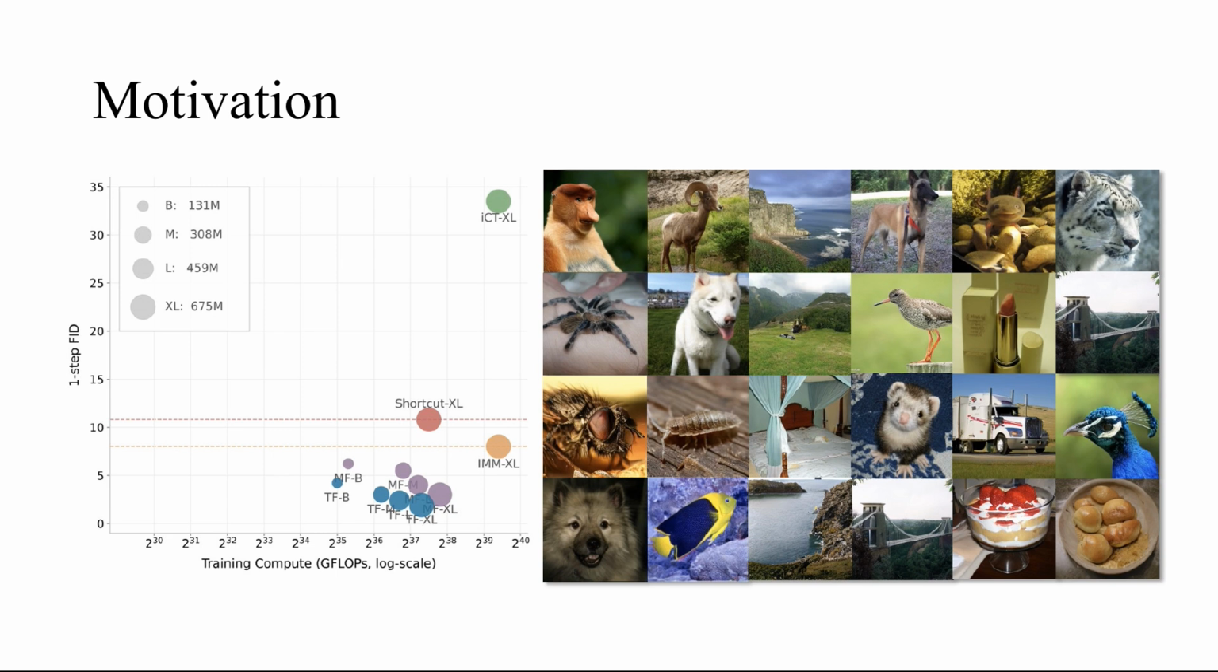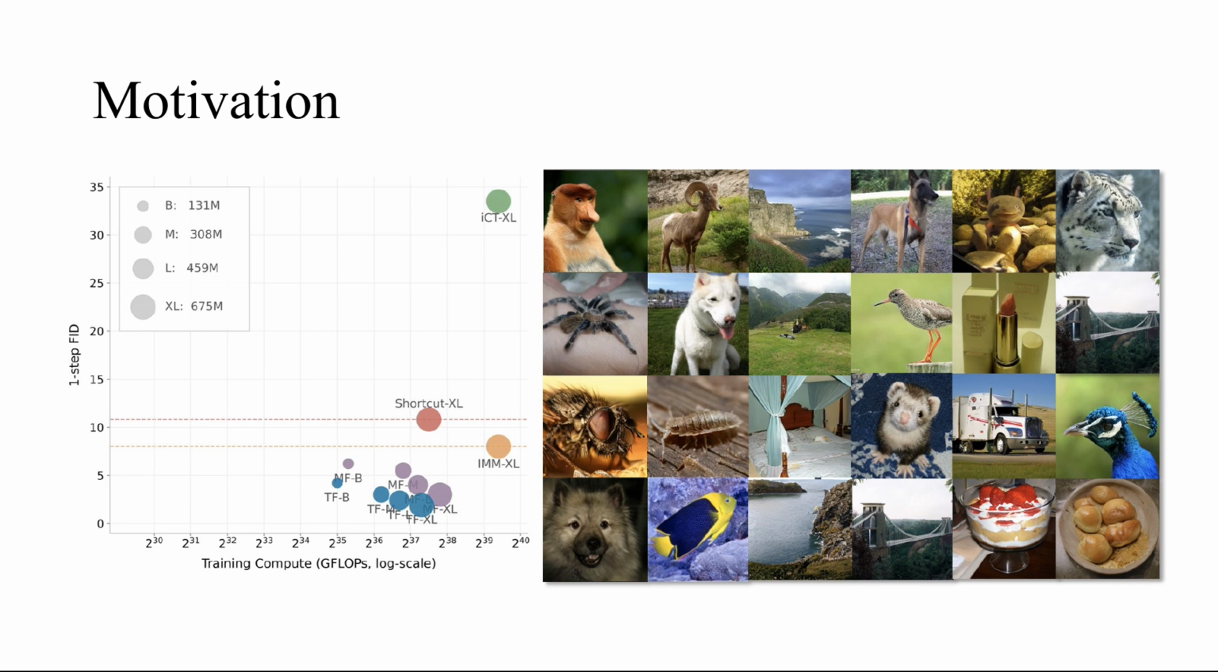This scatter plot provides a macroscopic view of the landscape. The x-axis represents training compute, and the y-axis is the one-step FID. As you can see, existing methods like Shortcut XL, ICT-XL, and IMM-XL either suffer from suboptimal FIDs or demand exorbitant compute. While vanilla mean flow is viable at the base scale, it stalls at the XL level. In contrast, our TEMF family, the blue and purple clusters, not only pushes the FID significantly lower at equivalent compute budgets, but also exhibits a beautiful monotonic scaling trend.